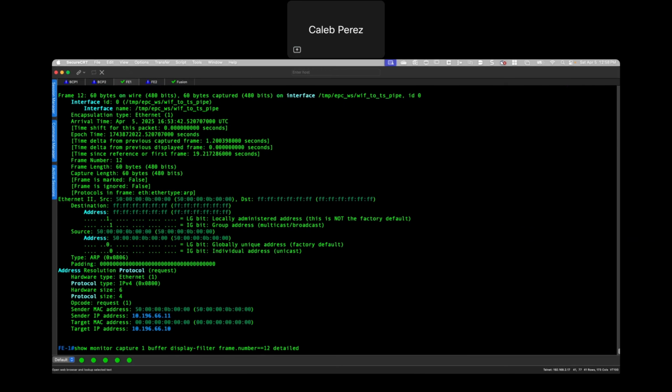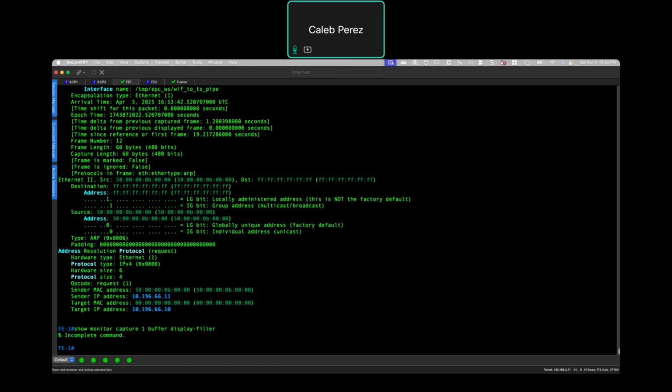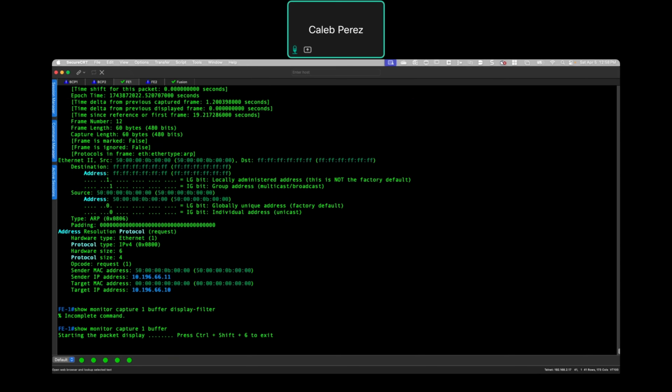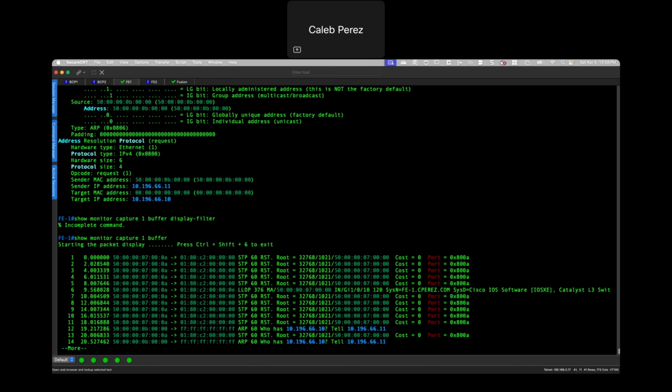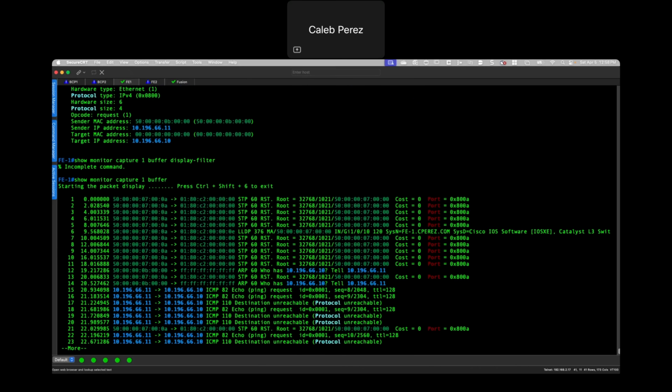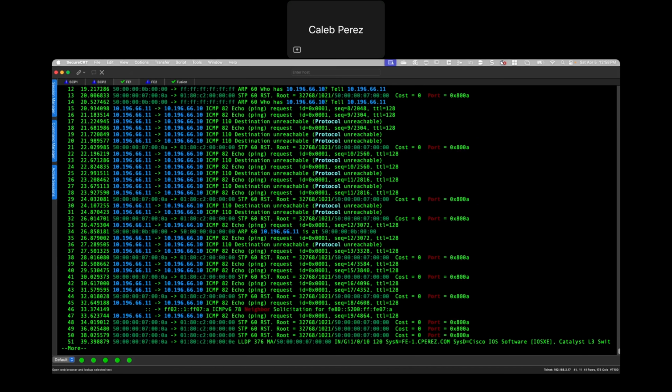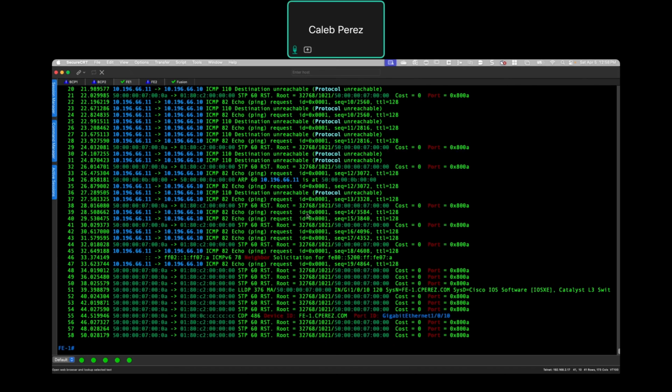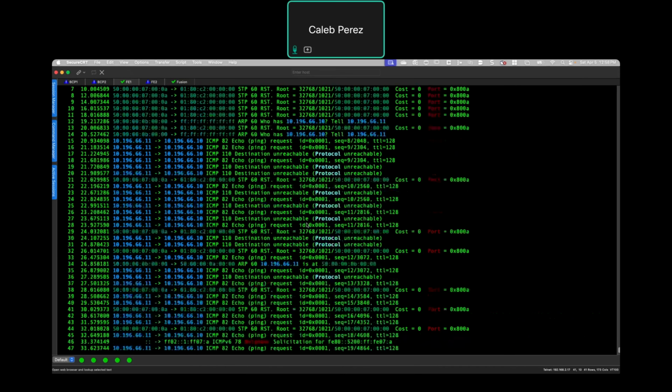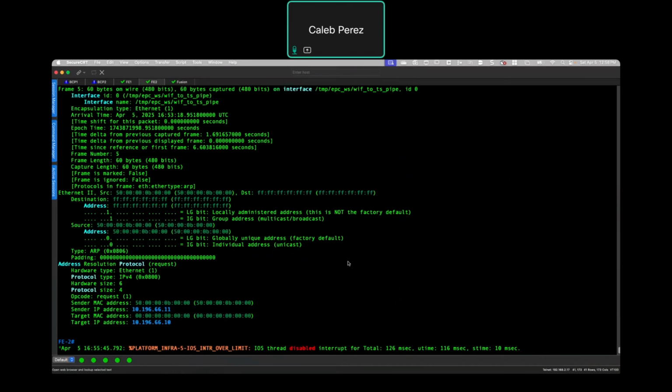Let's see if we can see something else. Display filter, just this one, 10. Okay, no, I don't think we can see the multicast traffic here, but let's do something.